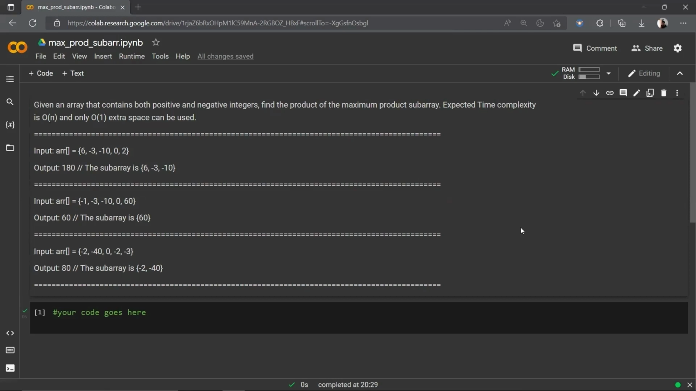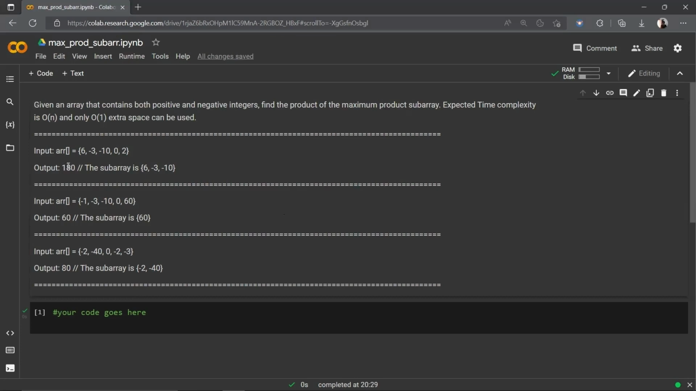Here we need to find the product of the maximum subarray which can be obtained. A subarray indicates the elements must be contiguous, that is, consecutive elements. We need to find the consecutive elements of an array which result in the maximum product.